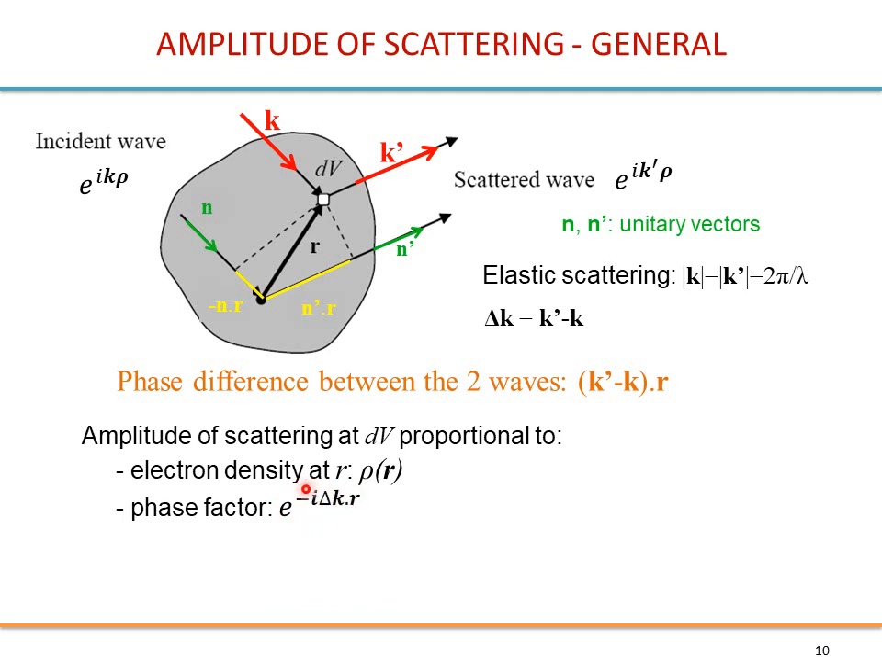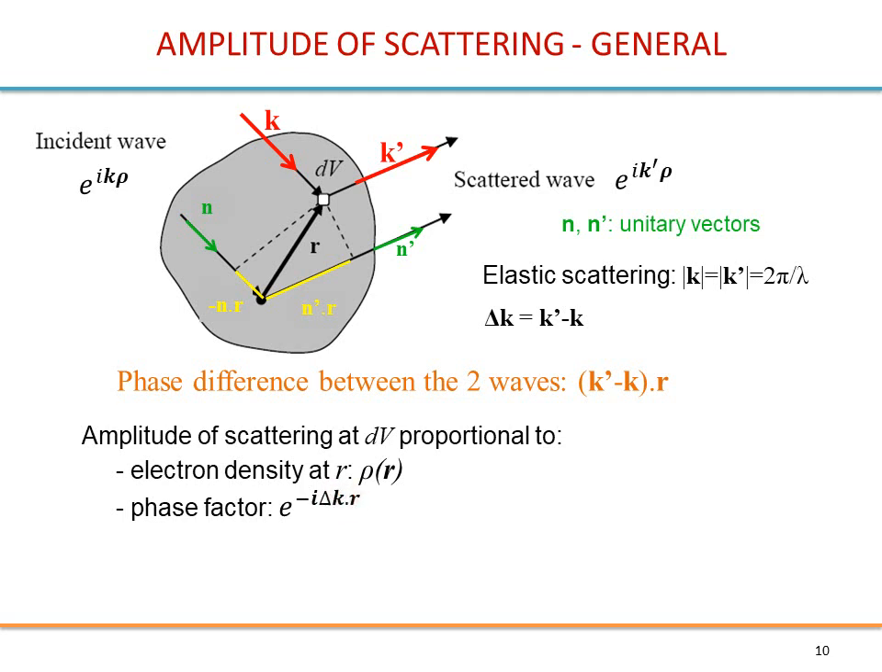Okay, so this phase factor is in fact the phase of the wave at this point with respect to this point. Alright. So indeed, this delta k is in fact k prime minus k. If you have a phase difference equal to 2 pi, or an integer times 2 pi, they will be in phase, and you will have constructive interference.